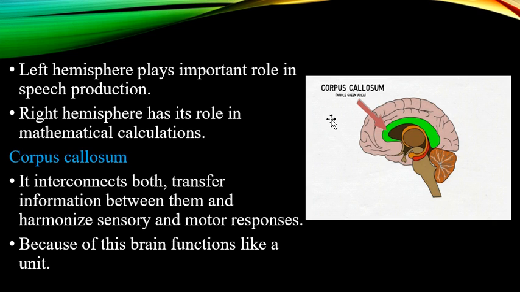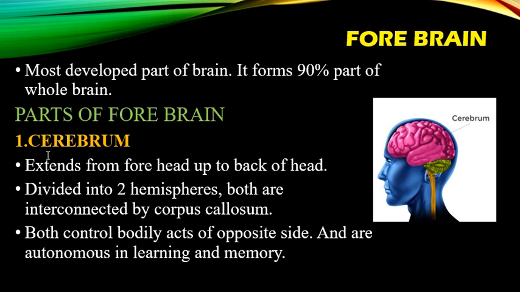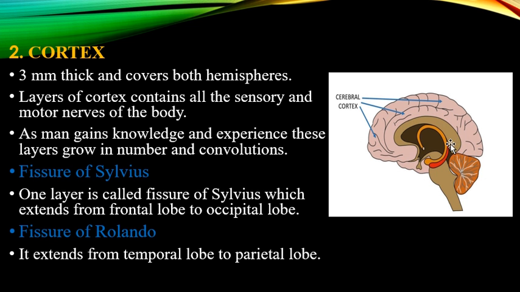Otherwise, the left and right hemispheres would be working separately, and we cannot comprehend how the brain would function that way. So, this was about the cerebrum, which forms the major portion of the forebrain.